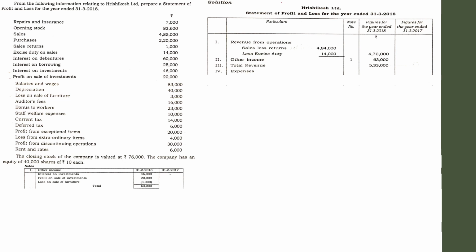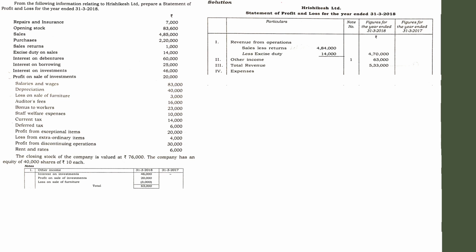And how are we going to find that? We have learned about an equation while dealing with the theoretical aspect of the format: cost of material means opening stock plus purchases minus closing stock. So we have learned an equation with regard to that, but from the presentation of the statement of profit and loss concept, you have to do the computation in another style.